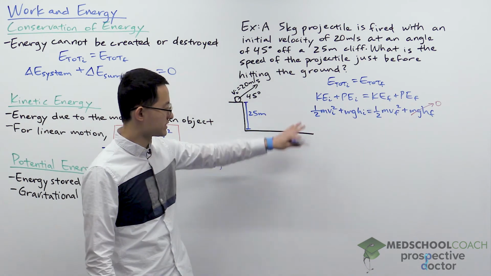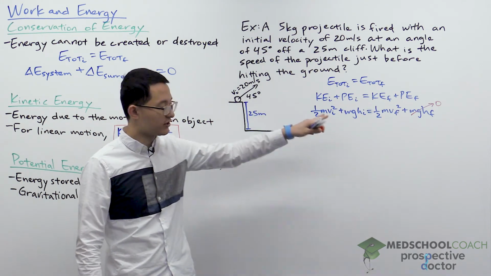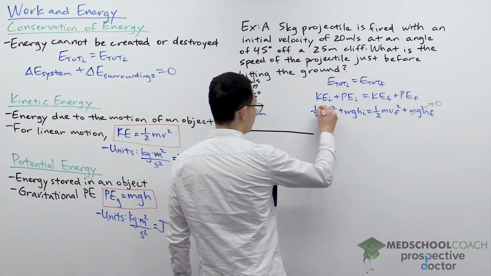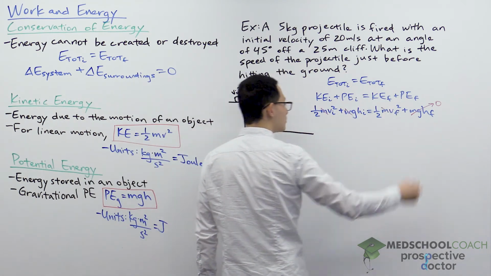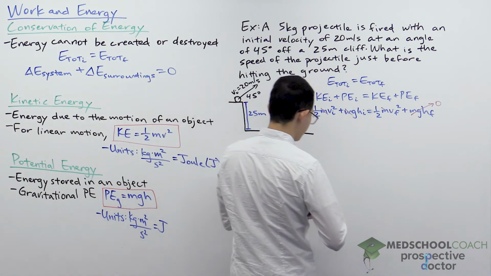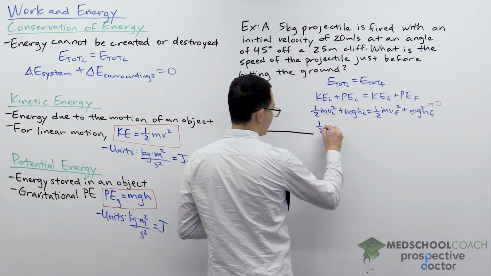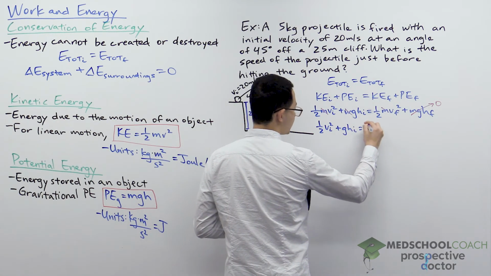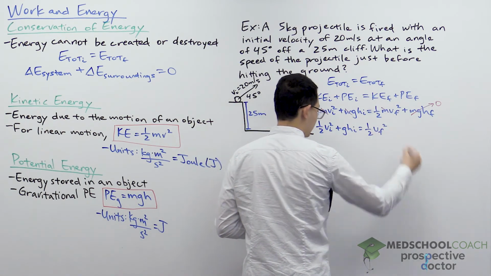Another thing we can see from this equation is that every term in this equation has mass. If they all have the mass term, then we can go ahead and cross out that term. So that will leave us with 1/2 v_i squared plus g h_i is equal to 1/2 v_f squared.